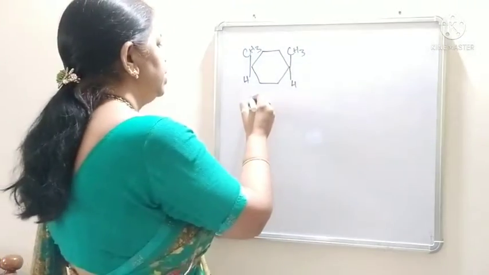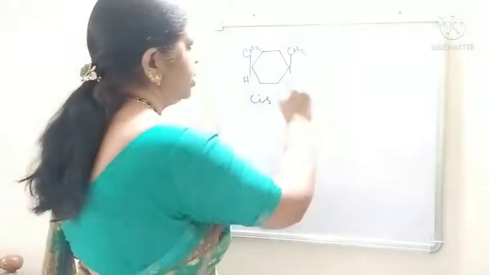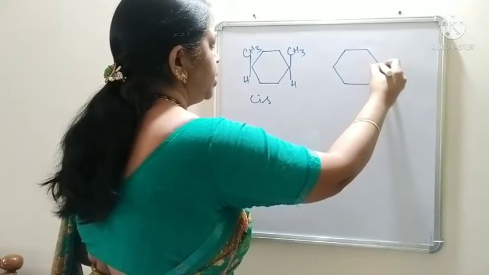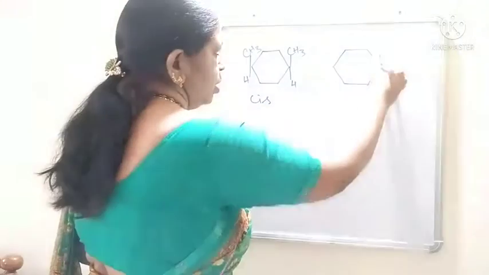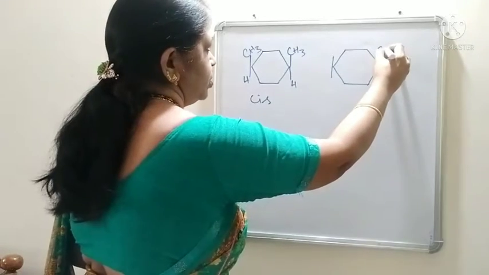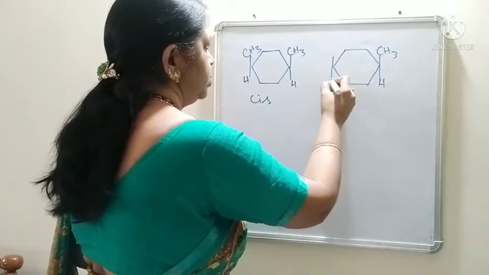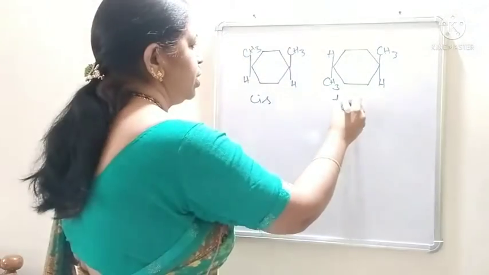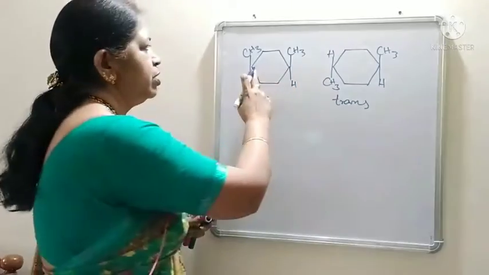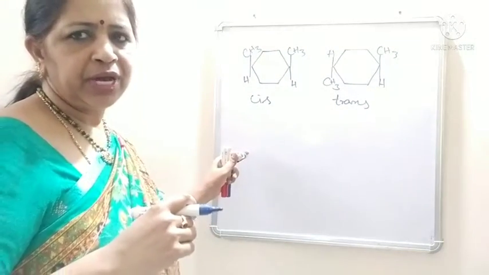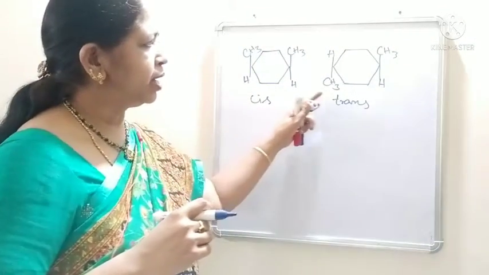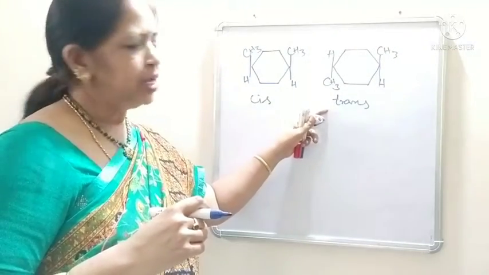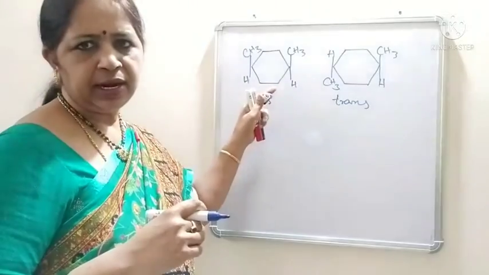So, it is called a cis isomer and its trans isomer will be, both the substituents will be on the opposite planes, CH3, H, CH3, H. This is the trans isomer. Cis 1,4-dimethyl cyclohexane and trans 1,4-dimethyl cyclohexane. In cyclic compounds, it is written like that.